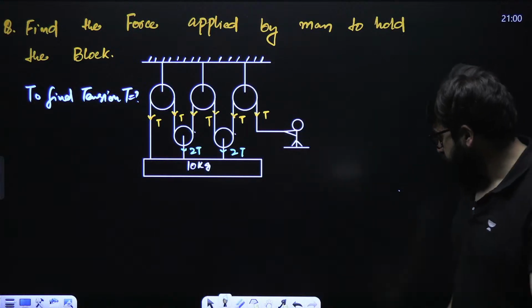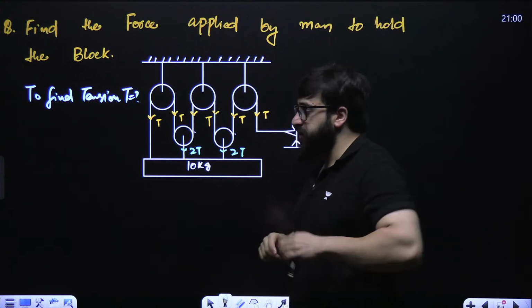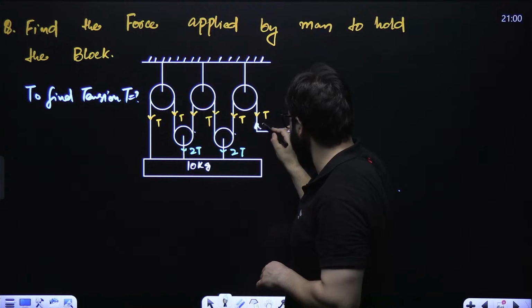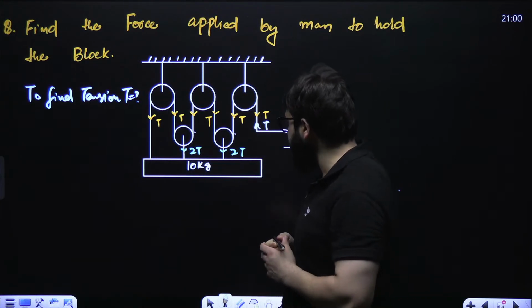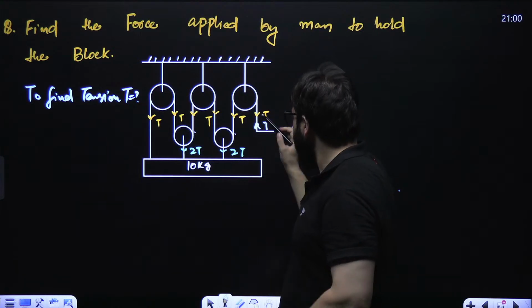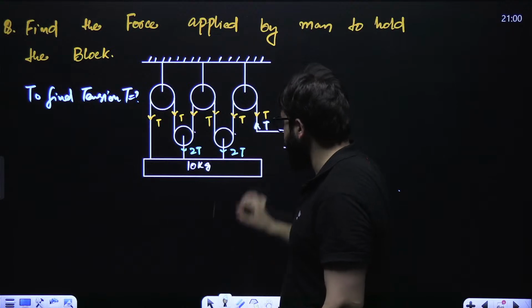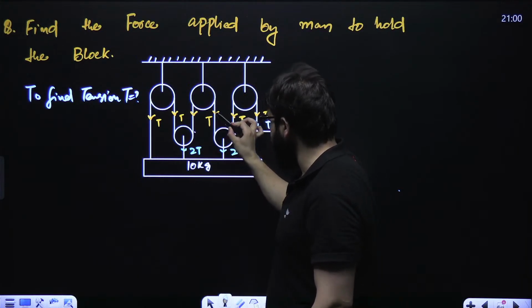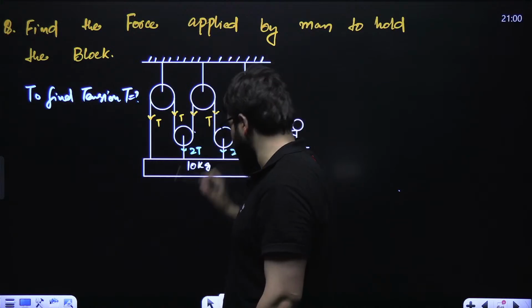See, guys, if this person is holding this over here, what will be the value of tension over here? It is T. Here also it is T. Now, understand very carefully in this particular case. If this is T, the same will go over here, this is T. Same tension will go over here, that is T.